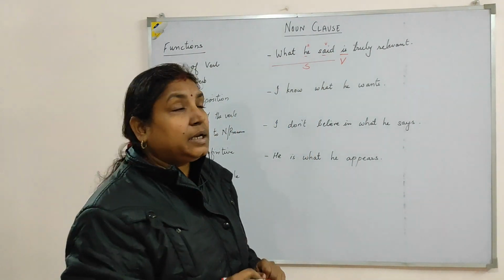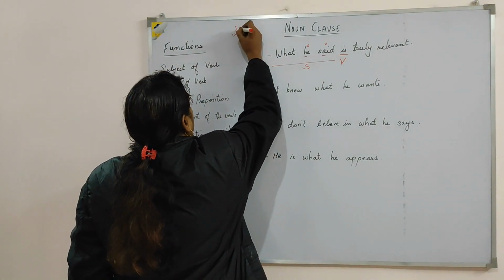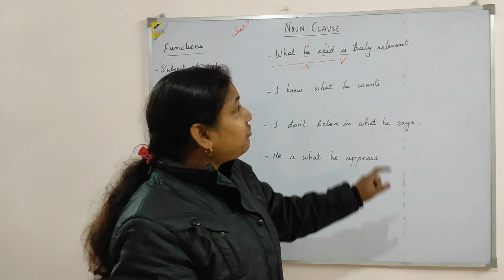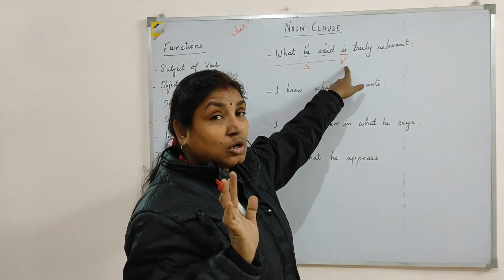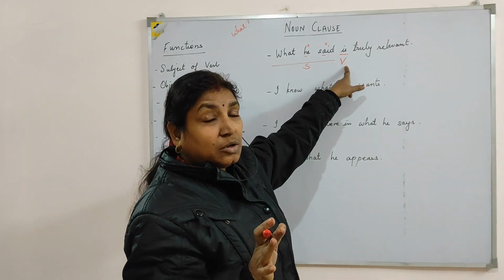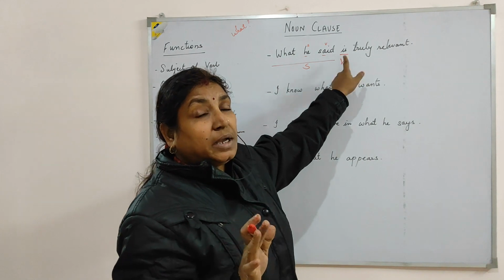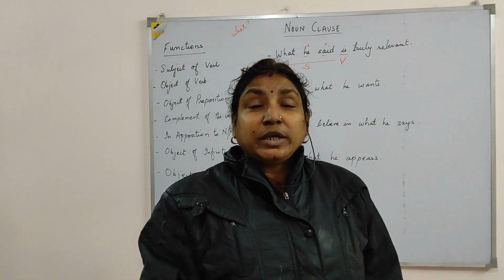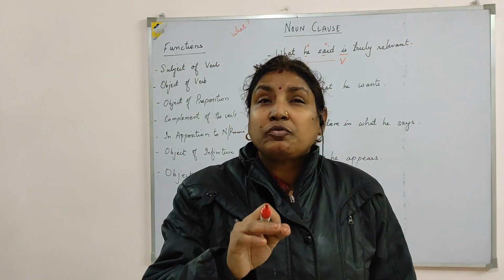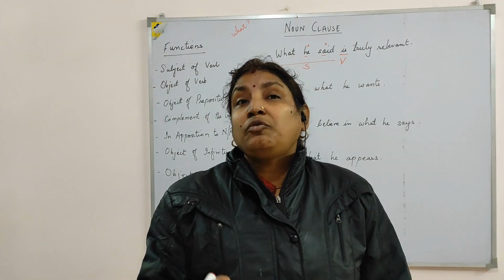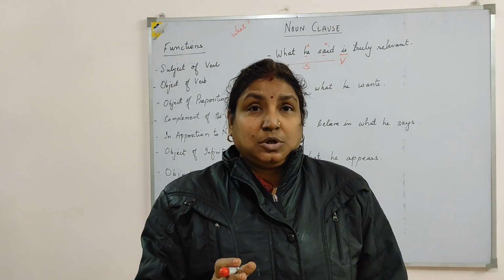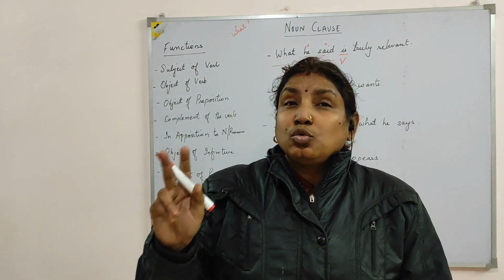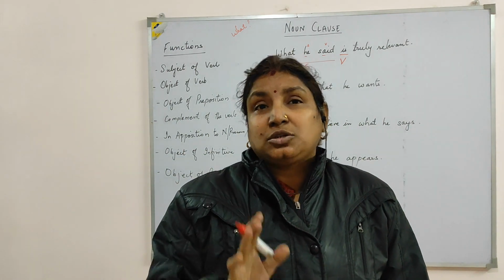This is one way of identifying. Another way of identifying a noun clause is to put up the question what. If you ask the question what to the finite verb of the main clause, always remember, the finite verb of the main clause, you have to ask questions to the finite verb of the main clause. Now why I am giving you the questions, the reason is you will see a number of conjunctions are repeated in a number of types, so it becomes very difficult to differentiate between two types with the same conjunction.